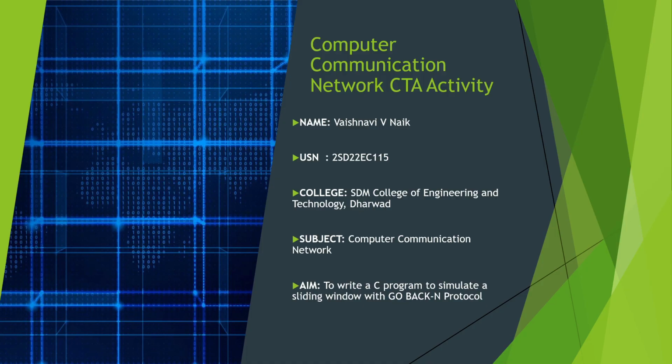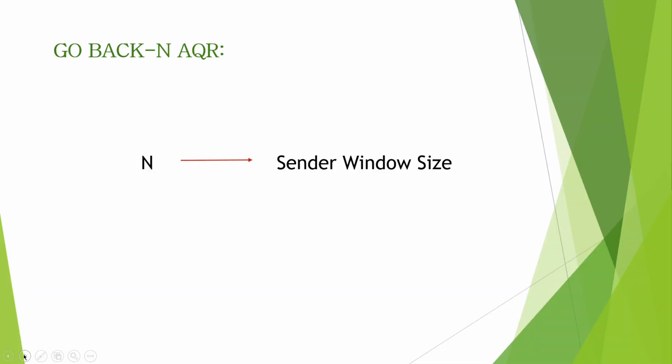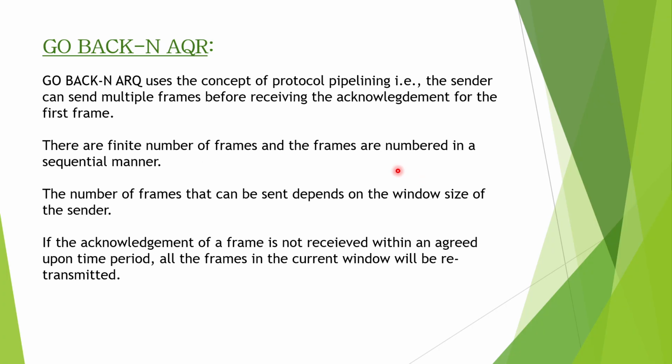So today I'm going to talk about sliding window with Go Back N protocol. Now Go Back N, here N stands for sender window size. Let me assume here N is equal to 3. It means that 3 frames can be sent at a time before expecting an acknowledgement from the receiver. Or if I assume N is equal to 5 here, it means 5 frames can be sent at a time before expecting an acknowledgement from the receiver.